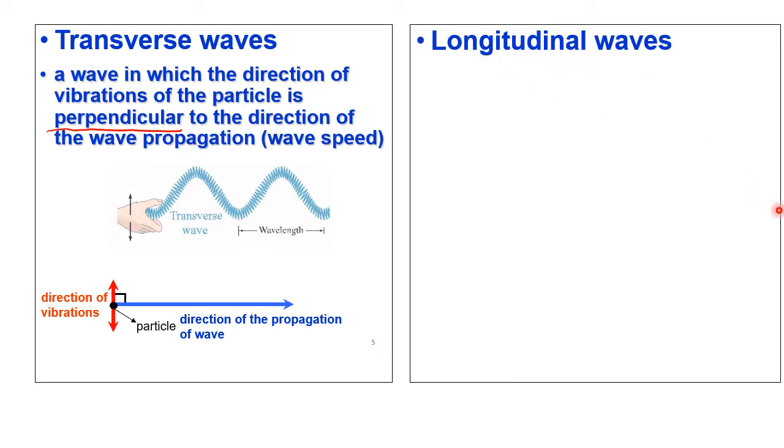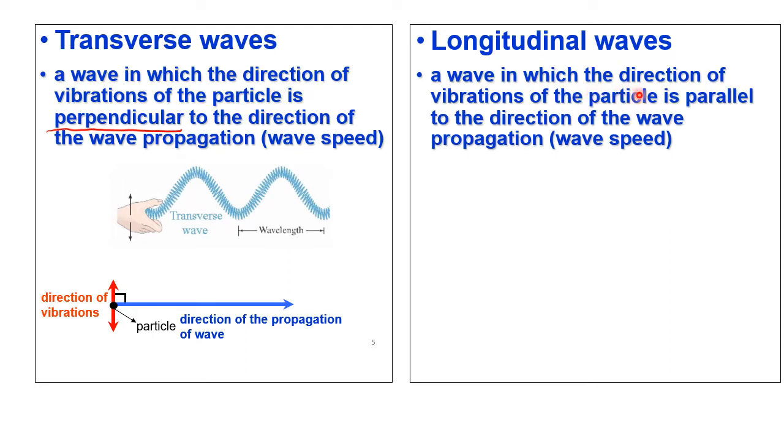Longitudinal wave is a wave in which the direction of vibration of the particle is parallel to the direction of the wave propagation, which is the wave speed.